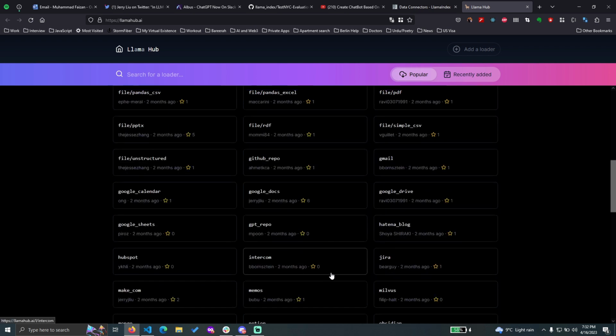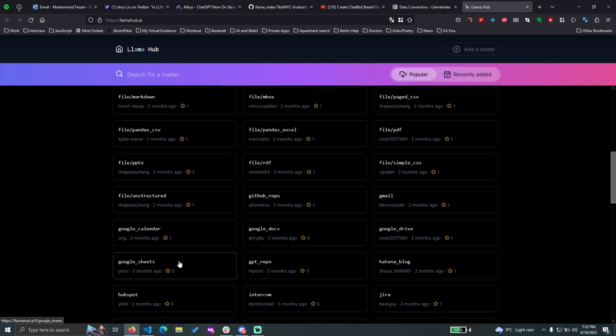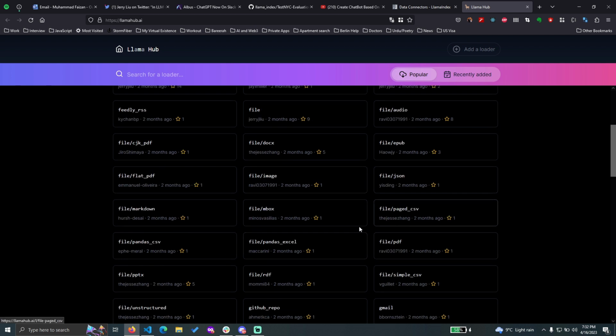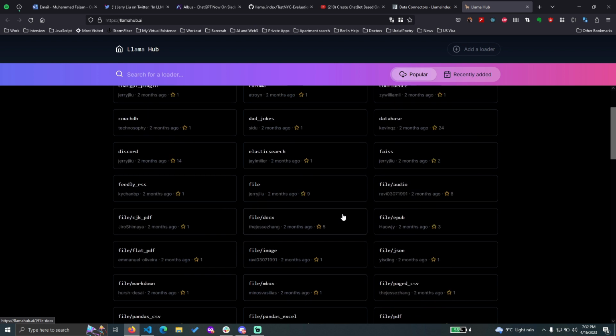I would be really interested in doing the Google Sheet. I'm not sure if it is supported. Yeah, it is supported. The Google Sheet is also one of the more interesting parts for me because a lot of tools can be built around the sheet part, the dataset part, and I'm really interested in that thing. So this is page CSV, Panda CSV, file, JSON files are also very good, and books parsing, EPUB, and all these kinds of support.